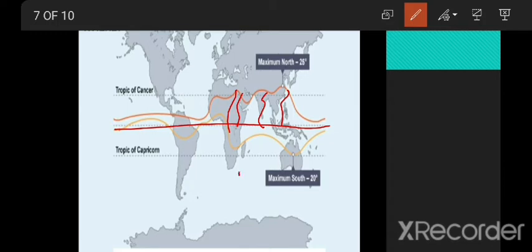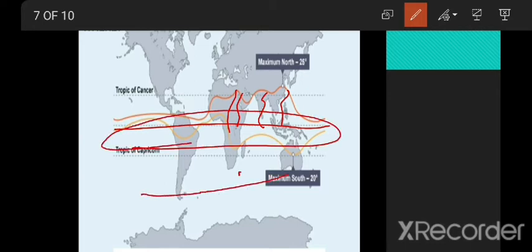It is known as the doldrums also, and this area is low pressure around the equator, where the trade winds converge. It is the convergence zone.